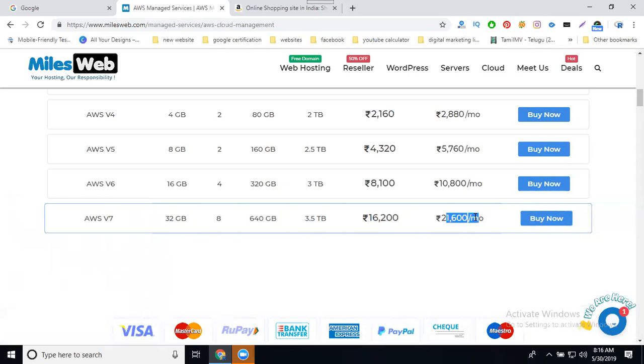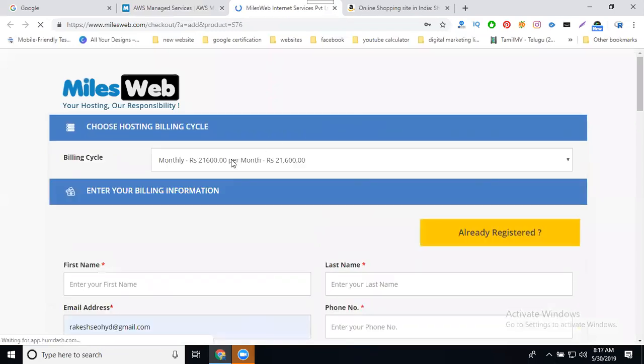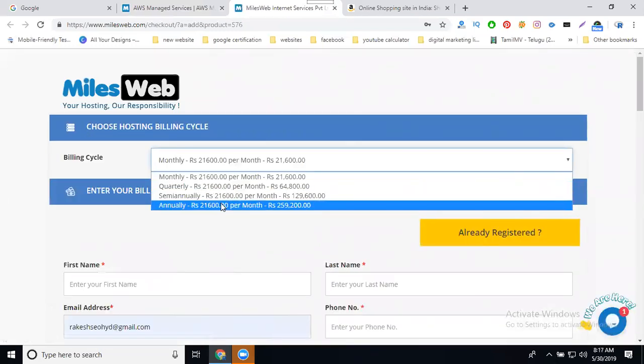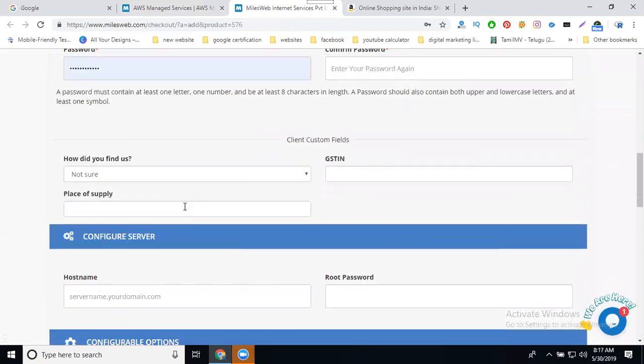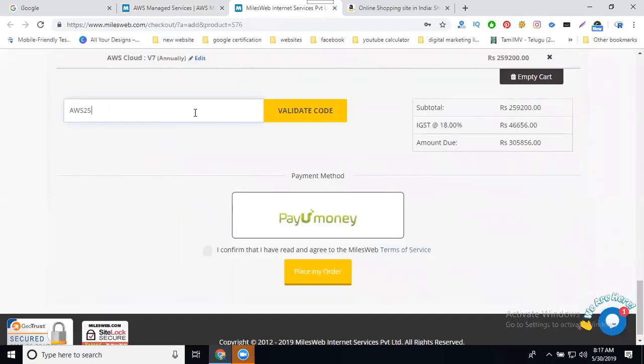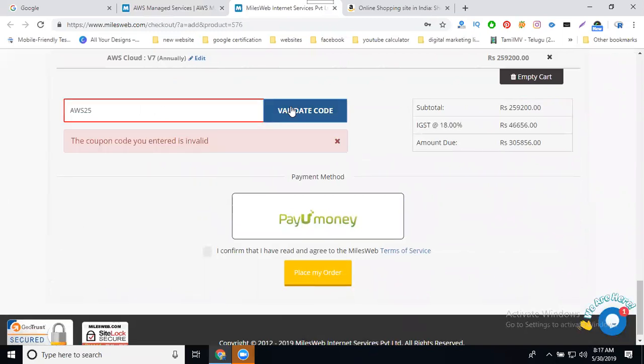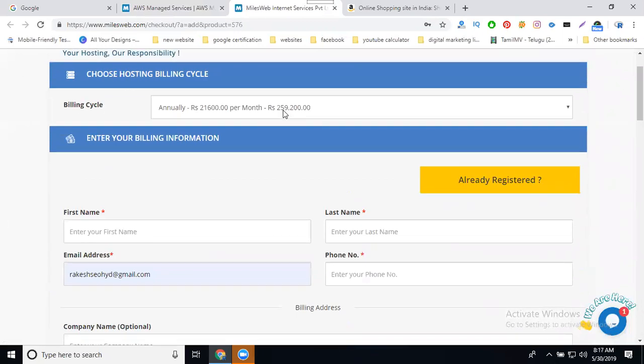This price will be fixed. We'll go for buy now. We can purchase any cloud and dedicated plan for up to 1 year, so we set 1 year. I'll add the coupon. It will be invalid. The reason is that any coupon is eligible for the first month only. That is, when you purchase, the first month will be eligible. So that is called selecting the first month.